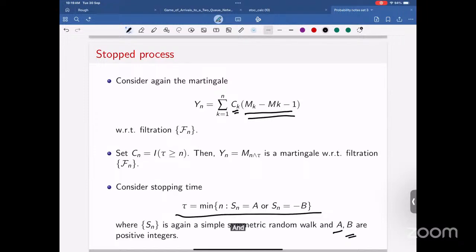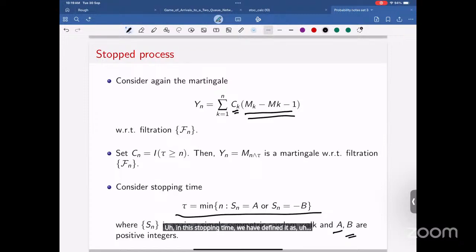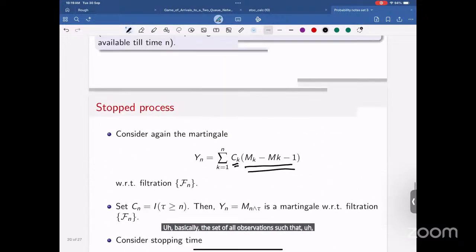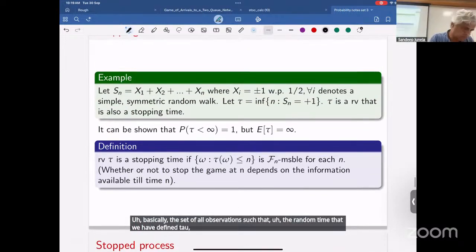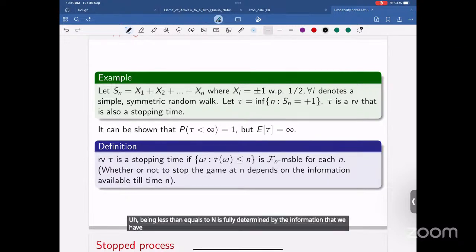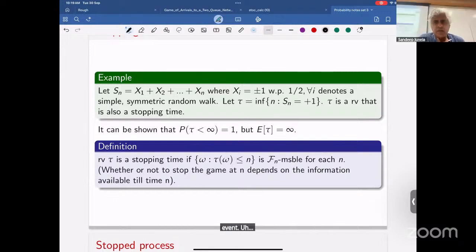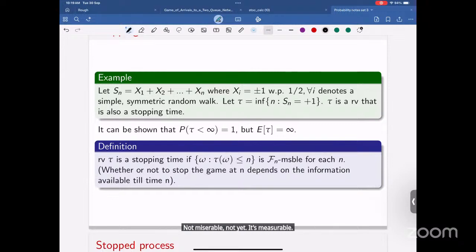And then the next question is related to the stopping time. In the stopping time, we have defined it as the set of all observations such that the event tau being less than or equal to n is fully determined by the information that we have up till the nth point. Hence this is an Fn measurable event. If it is a valid stopping time, then it is Fn measurable, right?